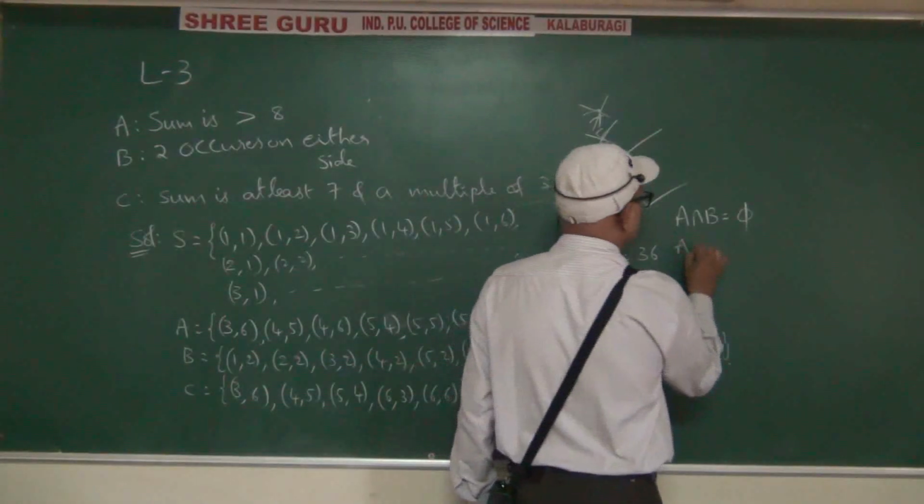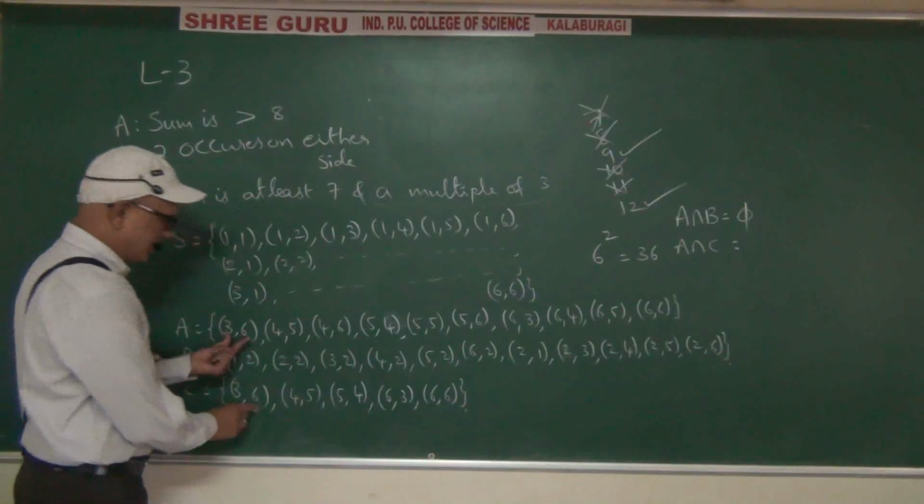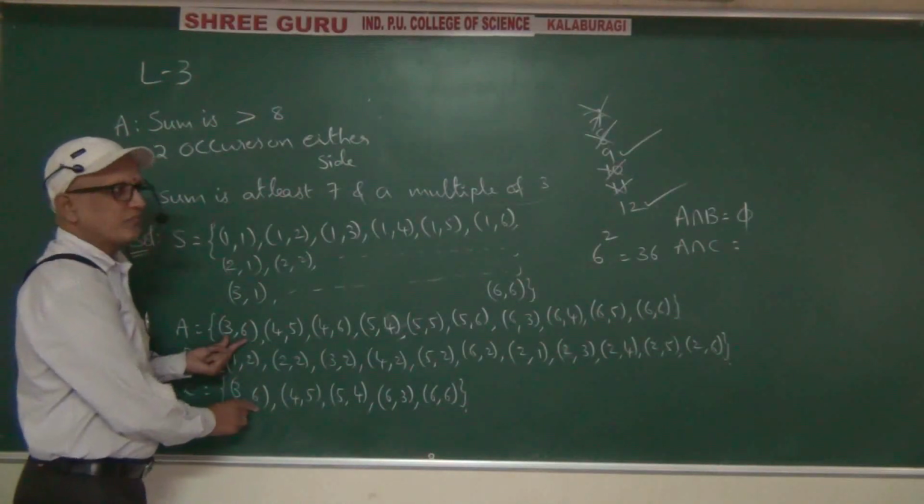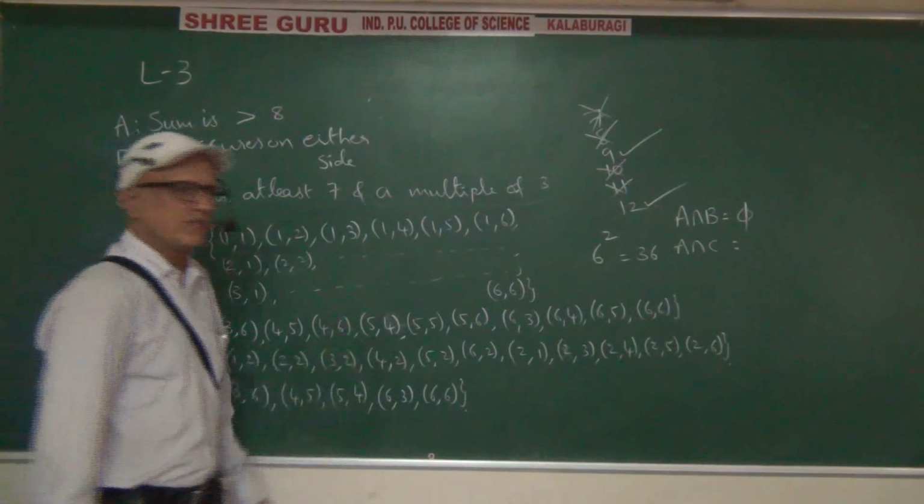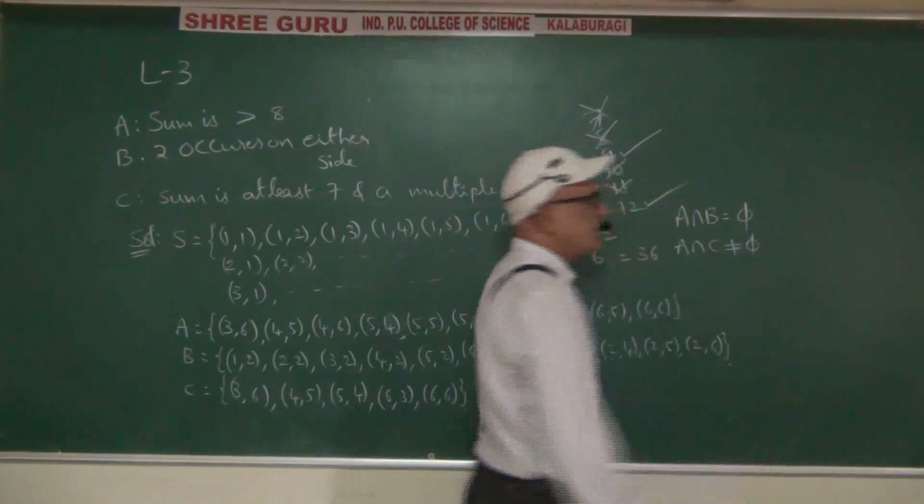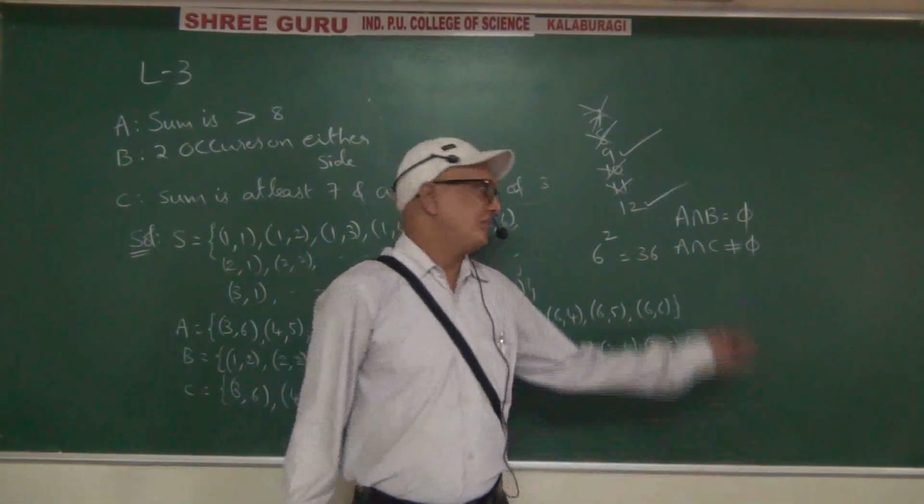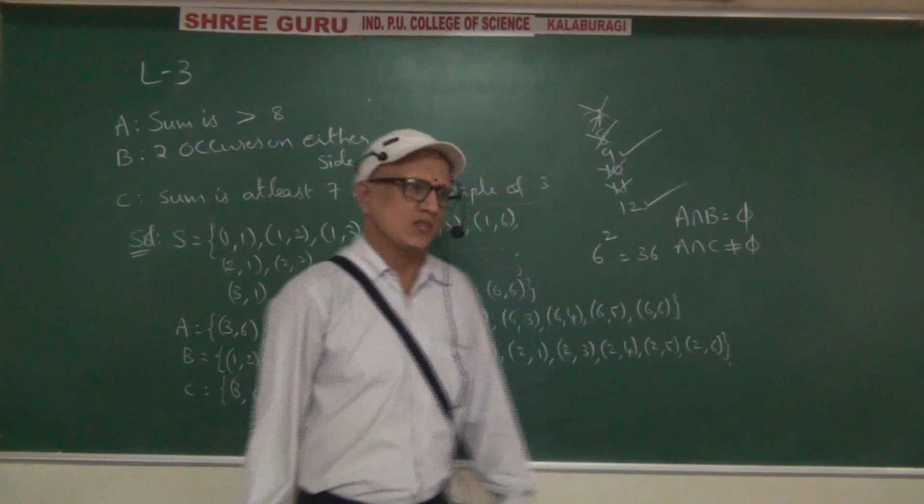Let us see A intersection C. Yes, (3,6) is there in both. It is not empty, that's enough, the remaining need not be checked. So A and C are not mutually exclusive.